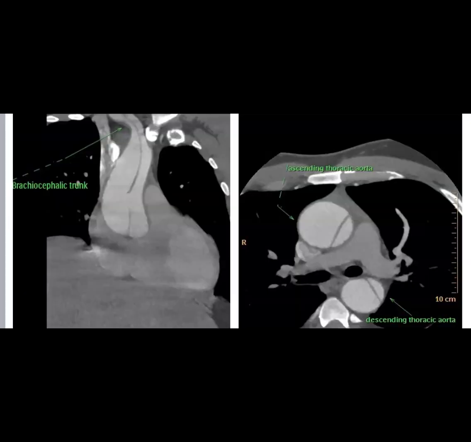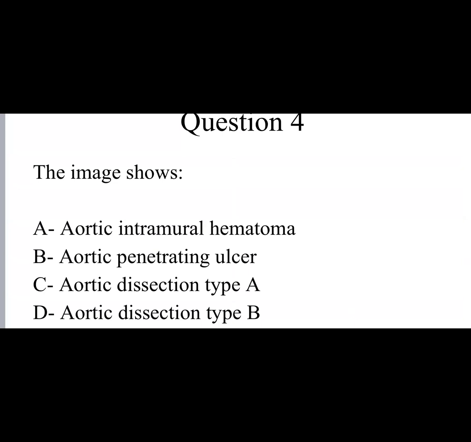So, what do you think? I will go with C, aortic dissection type A. Any other opinions? C. Okay, so the majority with C. Great.